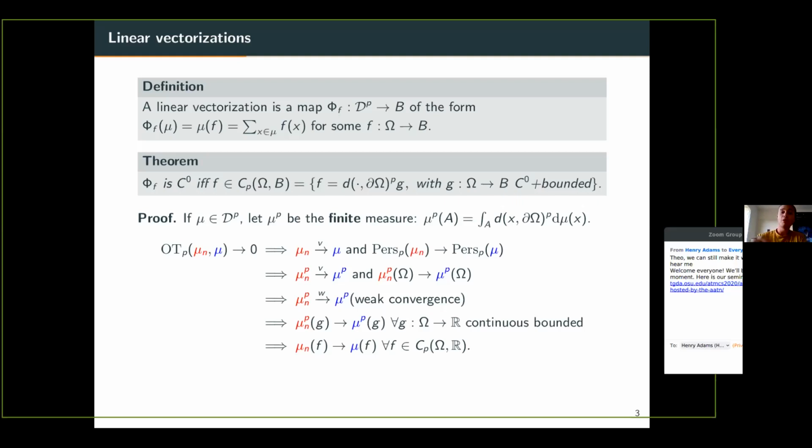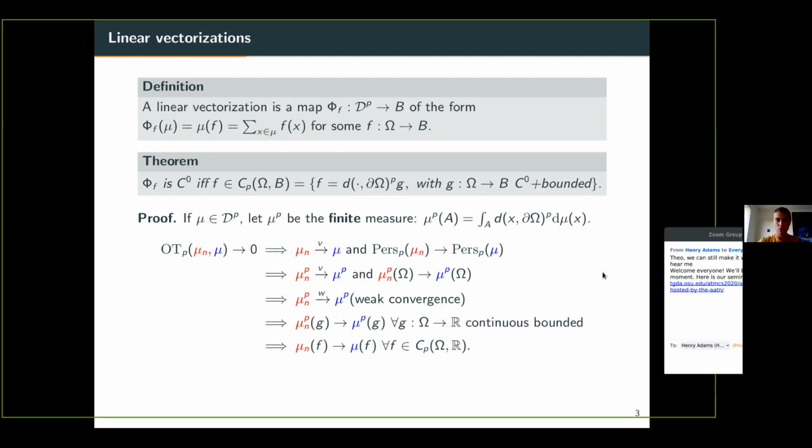And so what we're able to do, thanks to the characterization of convergence that Theo talked about in the first part, is to exactly characterize the set of linear vectorizations which are continuous. That's to say, you have the following theorem, which tells you that a linear vectorization phi is continuous if and only if f, the underlying map, belongs to this functional space.